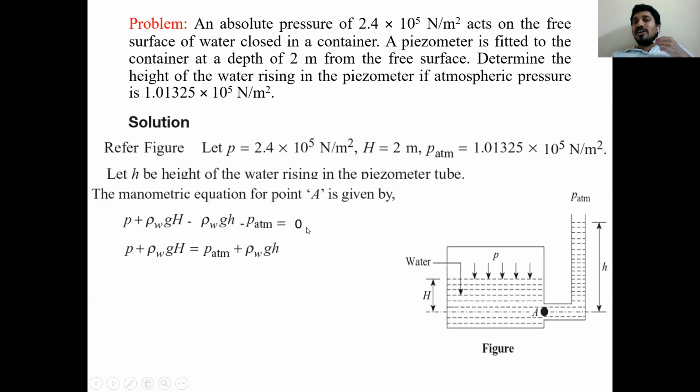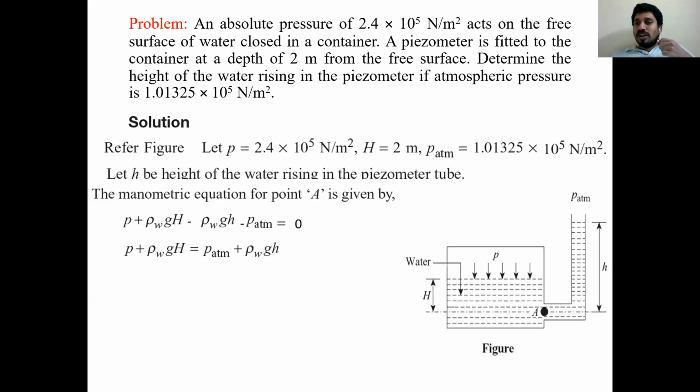So like this we write the pressure equation for a manometer. First of all, the pressure at the point to be measured. Here that value is already given, absolute pressure P. Now you have to see the direction of depth or height, whether it is going upward or downward. After P, the depth is going in the downward direction, so based on the direction you have to take the sign. When I have height or depth, immediately you should go for the equation rho g h for the particular working fluid.